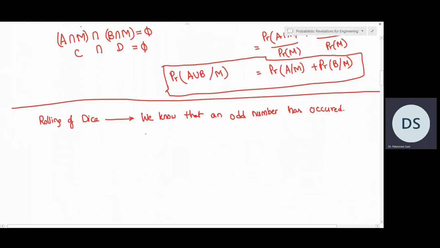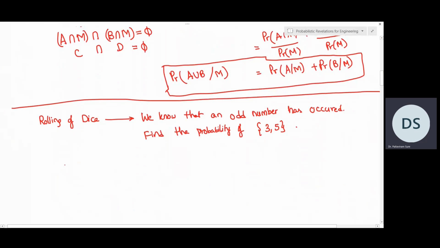Now we want to find out the probability of the event called 3, 5. So what is the probability of occurrence of 3 or 5? So this event's probability we want to find. So a rolling of a dice is our experiment, and we know that some information is given. We know that an odd number has already occurred.